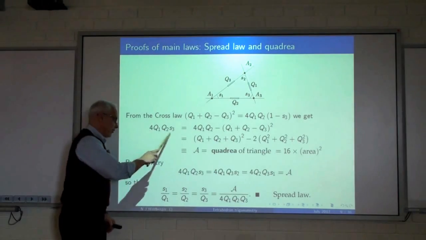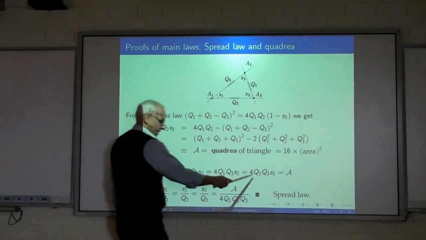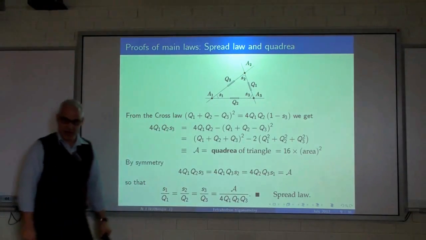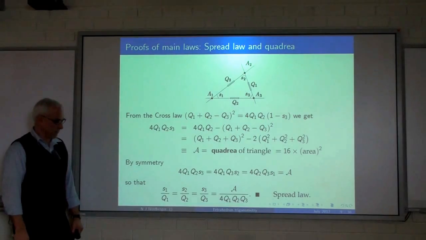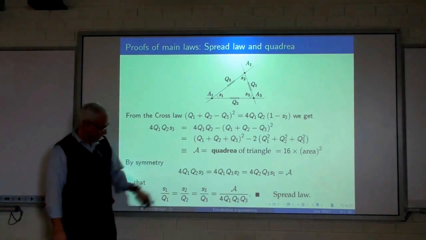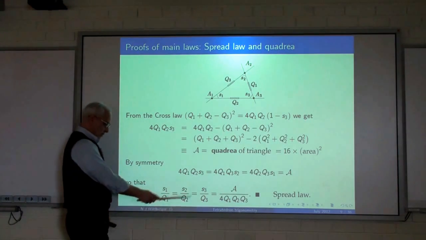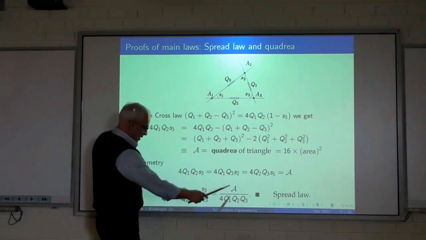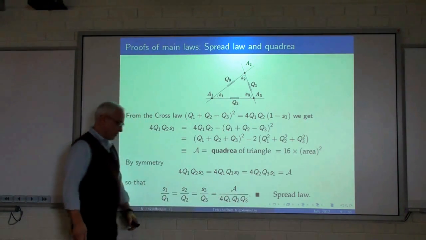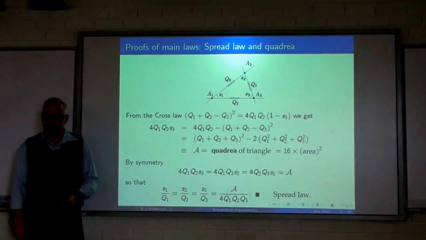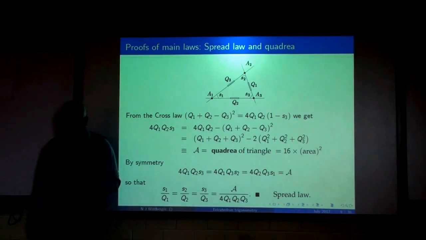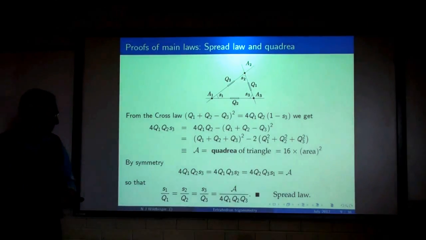So although we computed it this way, we could have also computed it this way, and so these three things must all be the same. And so when we divide this formula by 4Q1Q2Q3, we get S1 over Q1 equals S2 over Q2 equals S3 over Q3 equals A over 4Q1Q2Q3 as a bonus. So that's the spread law, or the analog of the sine law.